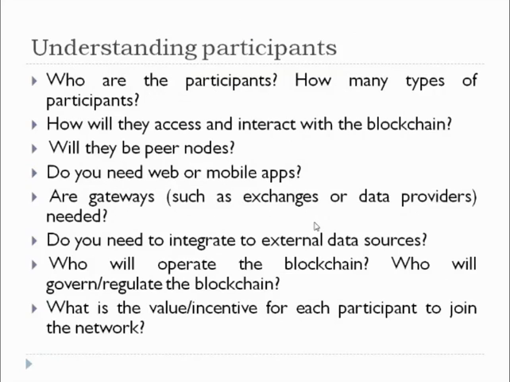Next is understanding the participants. Who are the participants? Either the participant is a patient. If he is a patient, then there will be different categories of patients. The patient may be a normal citizen, or a VIP, or a government employee who is utilizing the scheme.